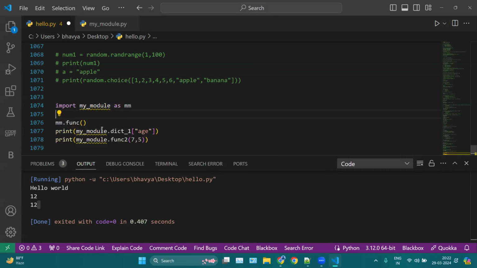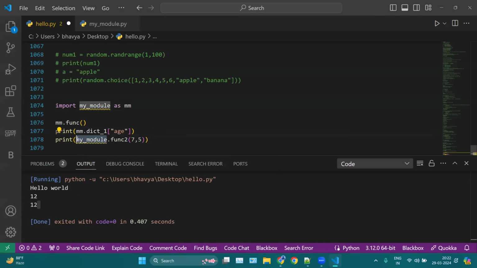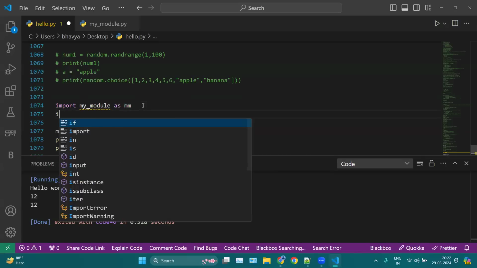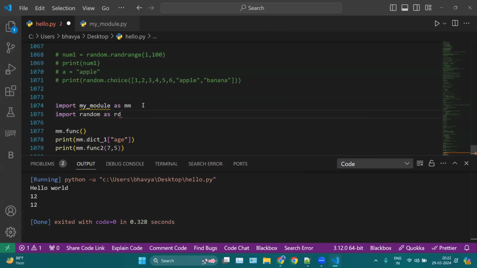Like you can provide any name here as an alias, it's up to you. And the same way I can use it here. So this will run like this. So mm is like a short form of your big module name. It's your choice. If you want to provide a nickname, you can. For example, you can even write import random as rd. You can provide any nickname to any kind of module.